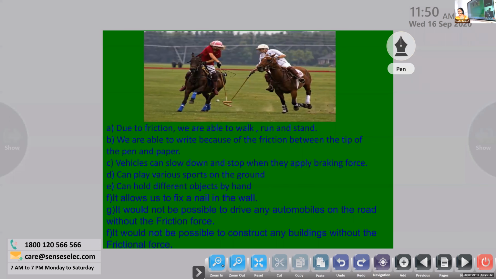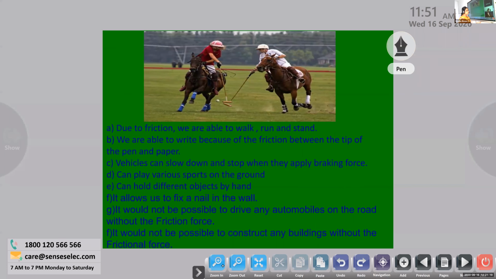But all these frictional forces depend upon the situations. Okay, all this what I have told you is the friction on solids. Already we discussed friction in liquids: boat, ship, fish, and the objects floating on the water. You know the plantain stem. Even if it falls on the water, it will be floating on the water. Similarly, aeroplane, birds flying, parachute, glider, everything is due to friction in the air.